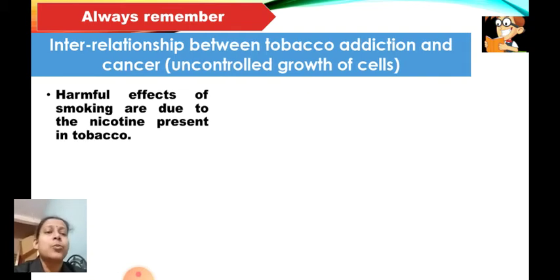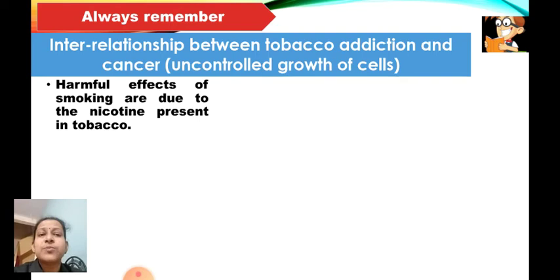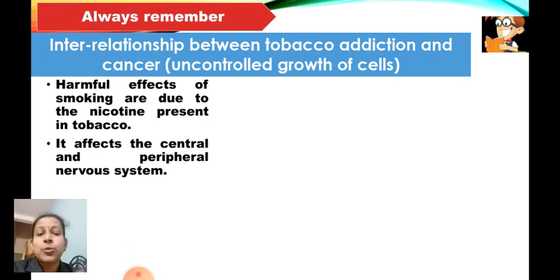Fine. Then what else can happen? The harmful effects of smoking are due to a compound in it called nicotine. Okay, you might have heard about Nicotex chewing gum, which helps in going away from this addiction. So Nicotex is the one which leads you away from smoking. Fine. Why? Because tobacco consists of this compound called nicotine, which is very harmful. Okay, and what it does is it affects the central and the peripheral nervous system.